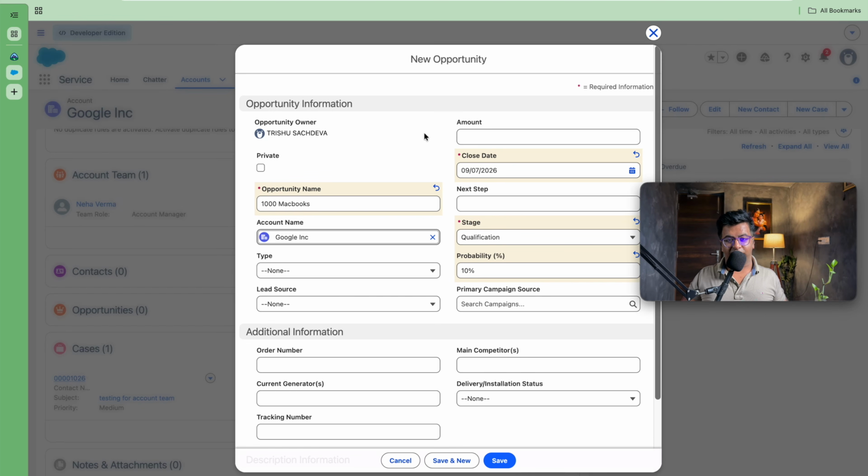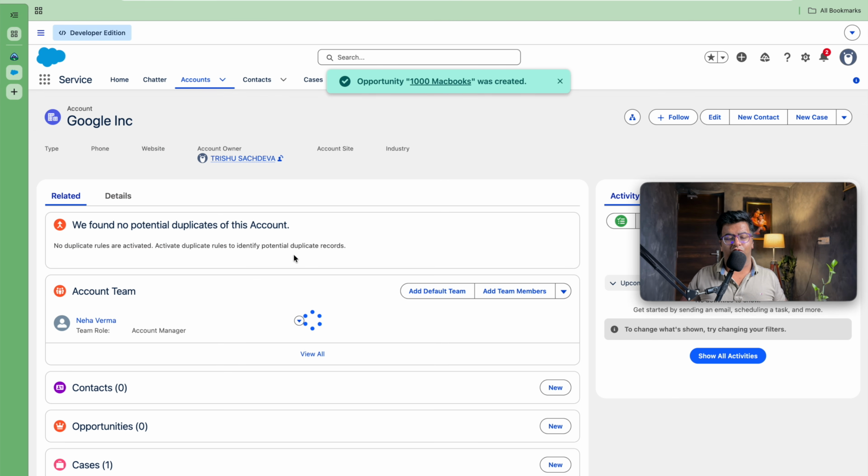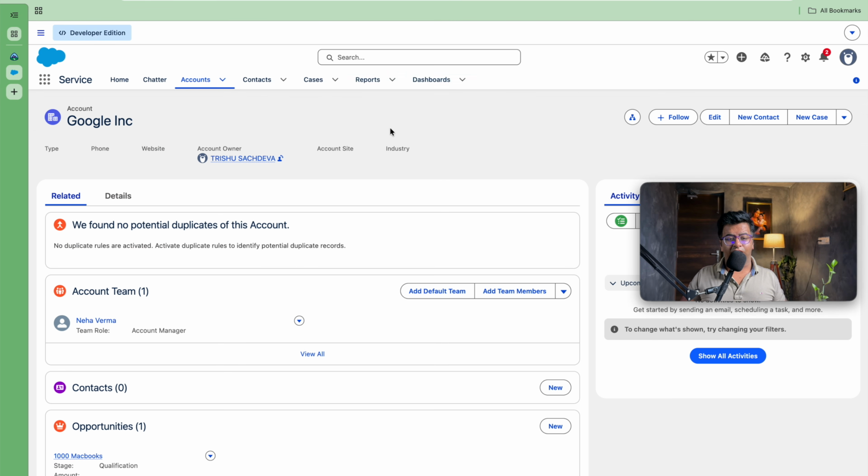Here I have created the opportunity as well. I have added the date as 9th July, and the account name is Google, and stage as qualification. So as soon as we are done with this, now we can go on to the Neha Sharma record.